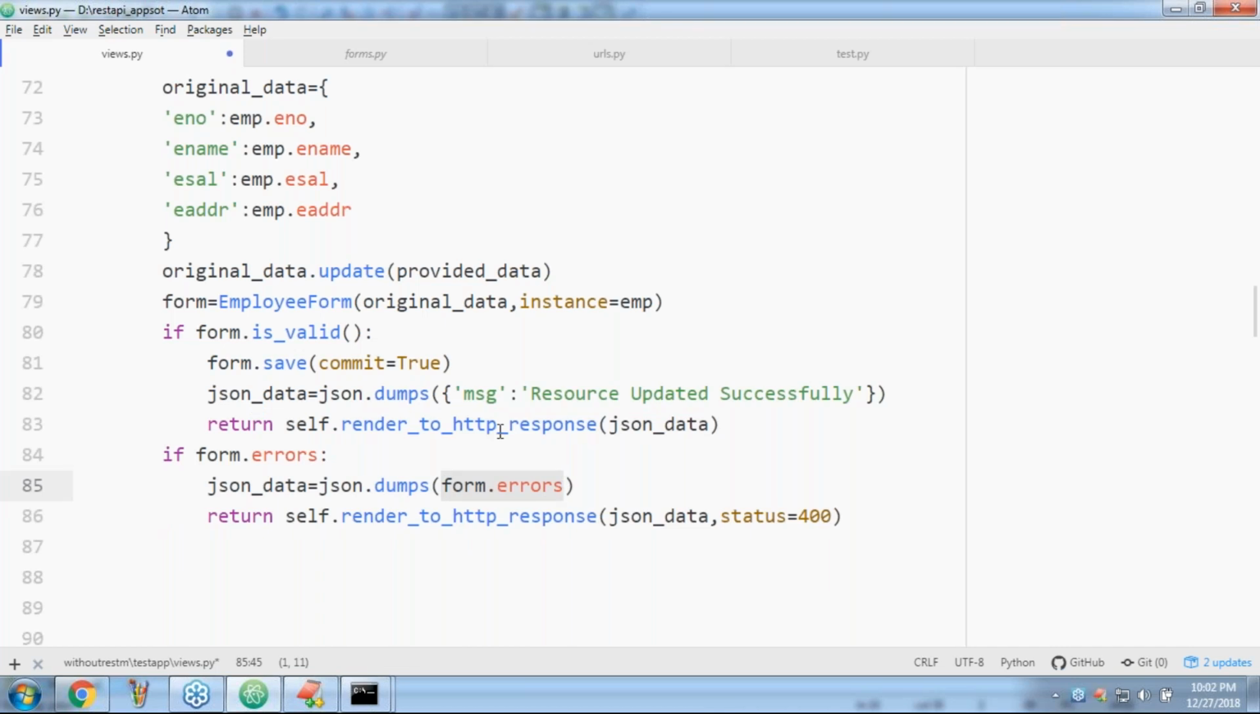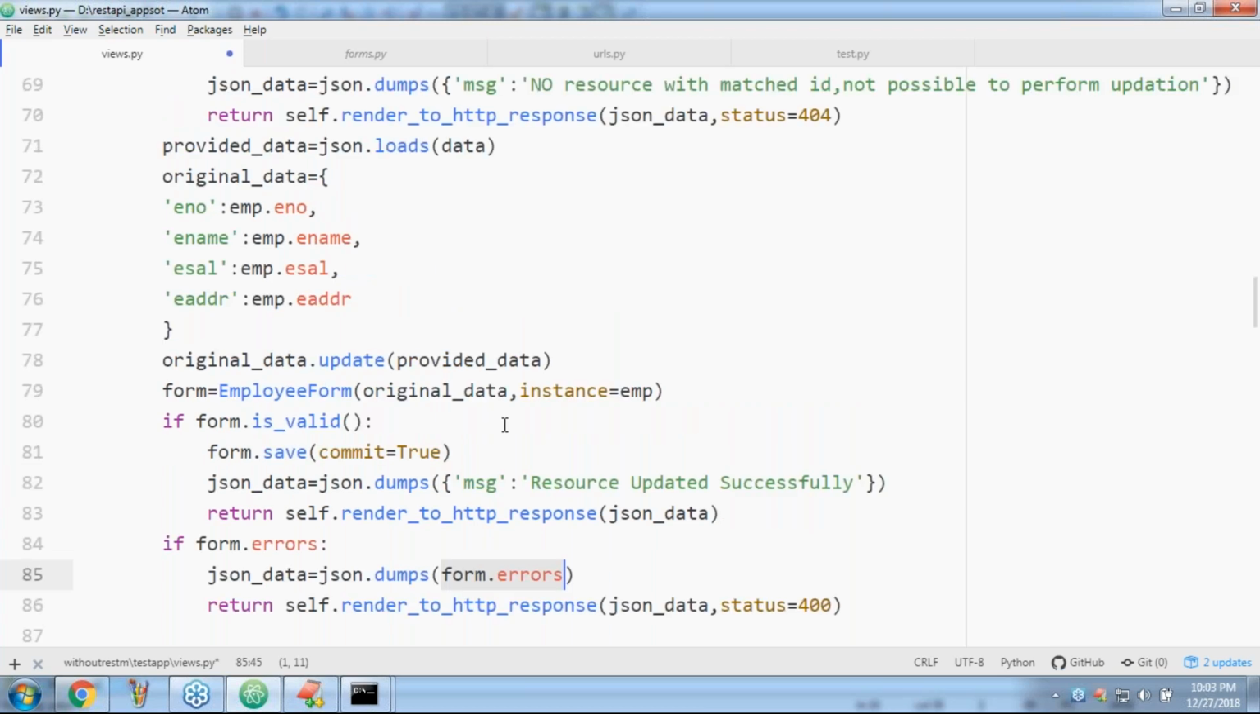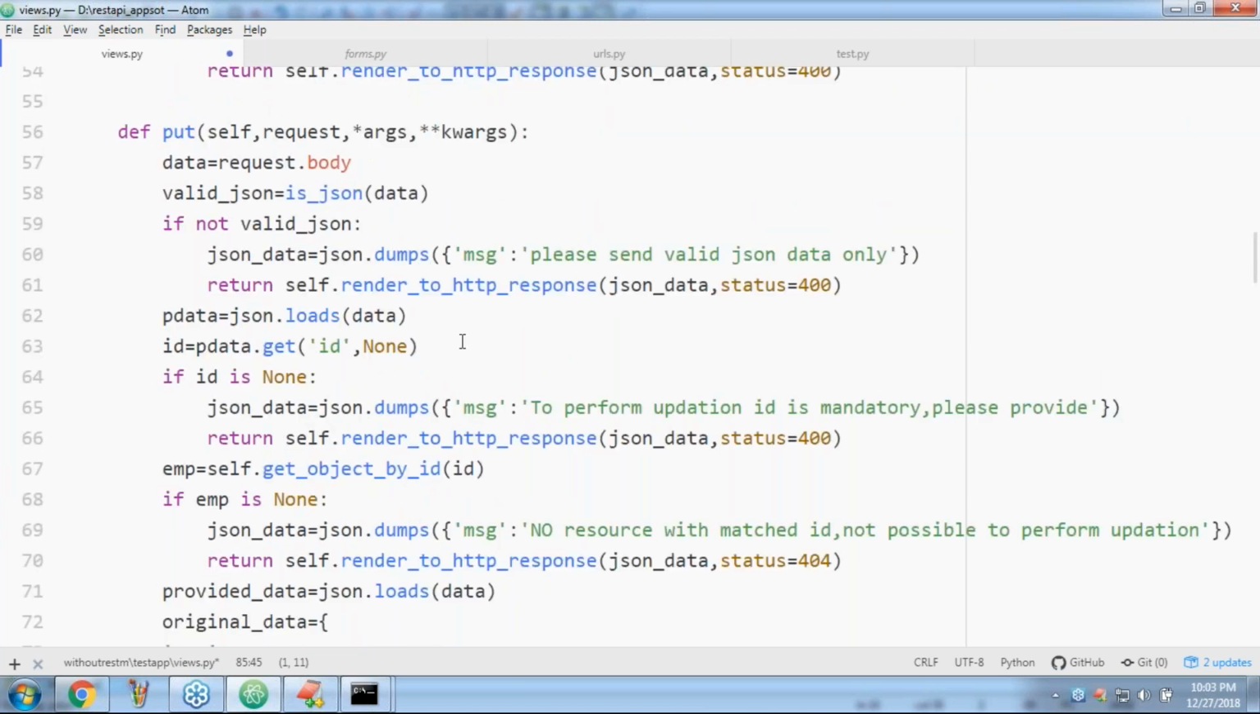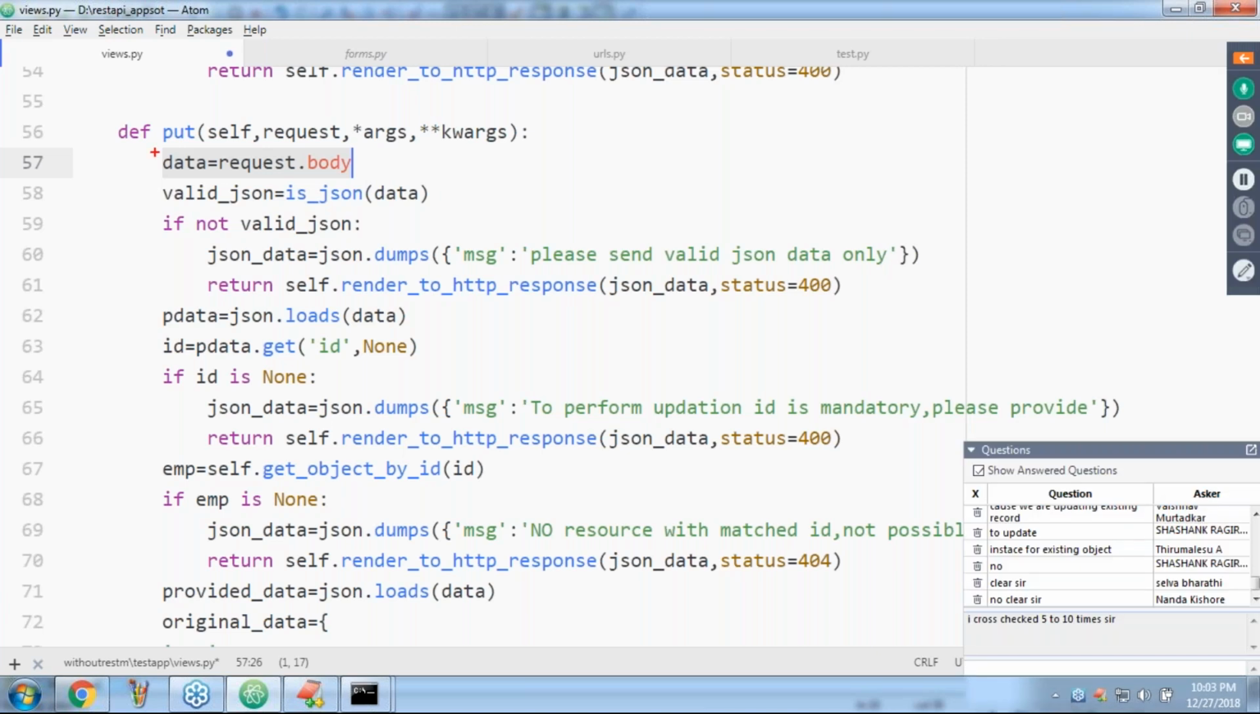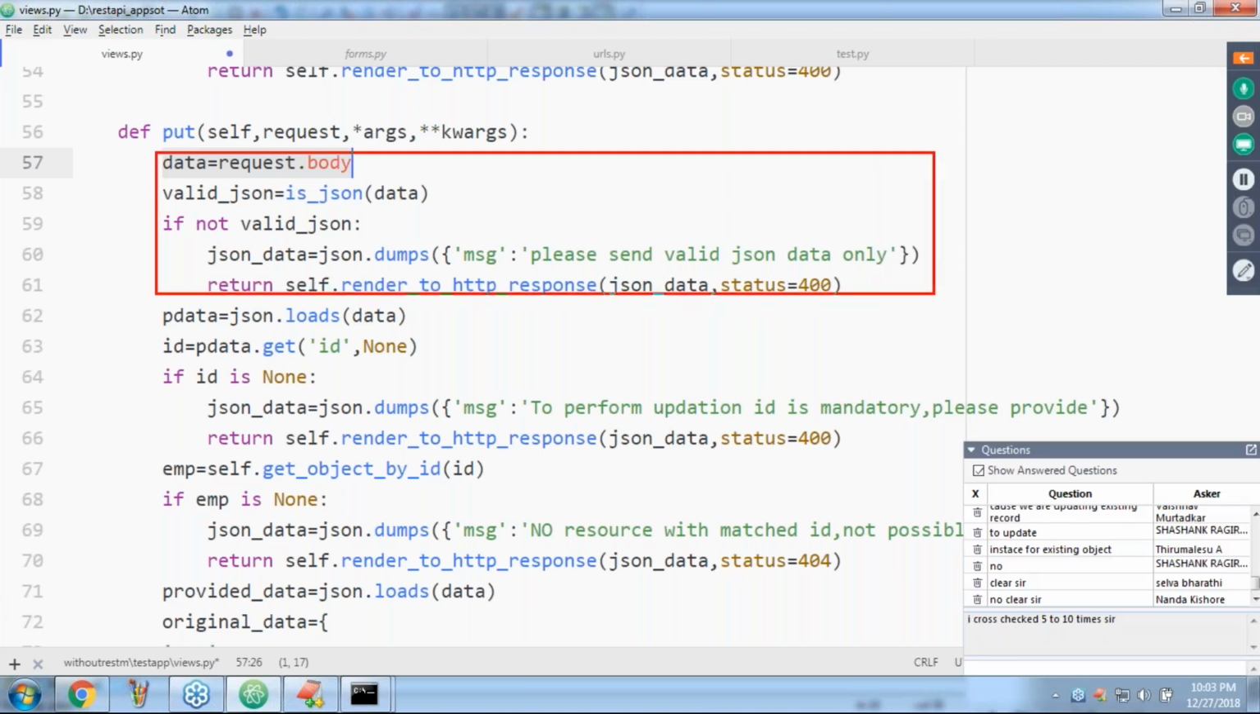Any doubt? Can you please have a look once? How is the put method implemented? Sir, here I got client data. Observe carefully. I got client data. Is it valid JSON or not? If it is not valid JSON, provide an error message. It is valid JSON.